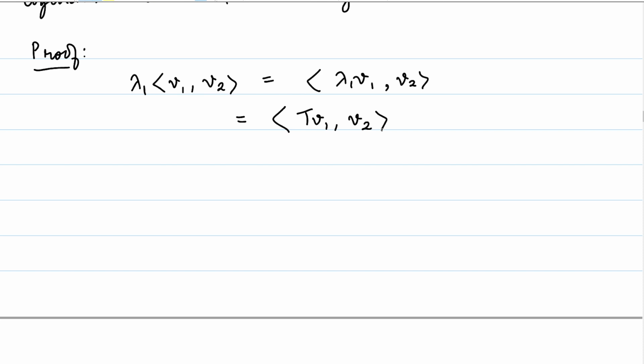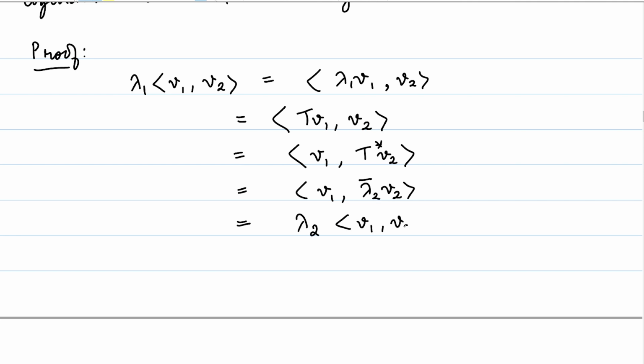But now we will invoke the definition of an adjoint, or the property of an adjoint of T, to conclude that this is V1 inner product with T star of V2, the adjoint applied to V2. And V2 is an eigenvector of T corresponding to lambda 2. So V2 is hence also an eigenvector of T star corresponding to lambda 2 bar. That's the content of the previous proposition. So this is just V1 comma lambda 2 bar times V2, and by the properties of inner product, this is lambda 2 times the inner product of V1 with V2.